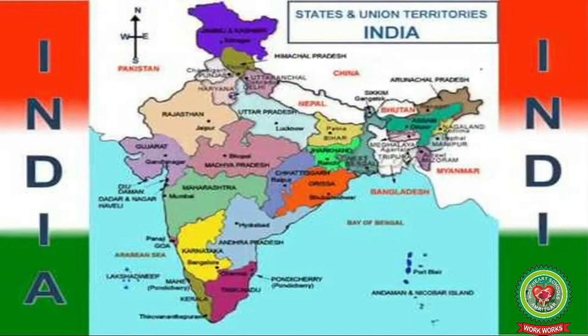Children, see the map of India which shows all the states and union territories of the country. The capital cities of each state and union territory have also been marked on it. Such a map is called the political map of India.